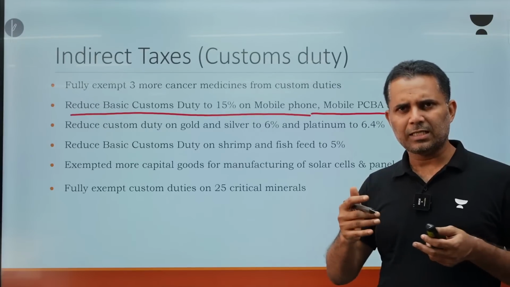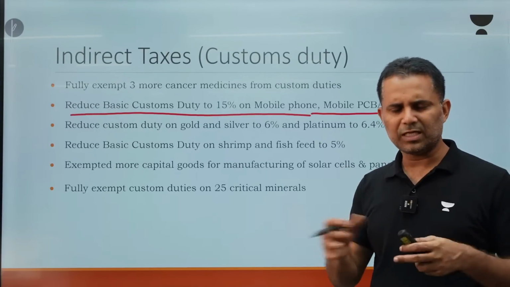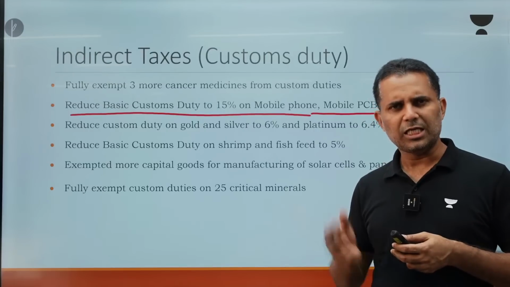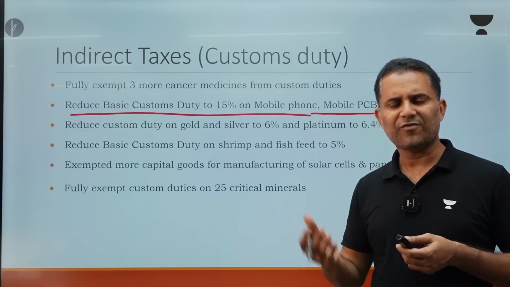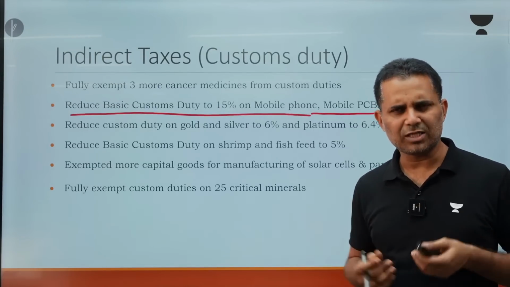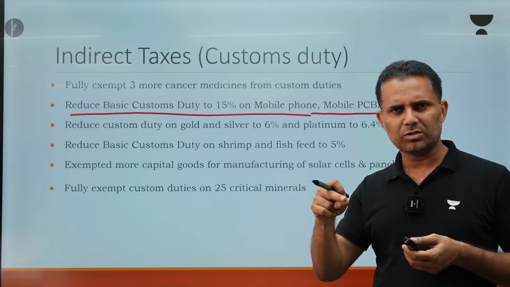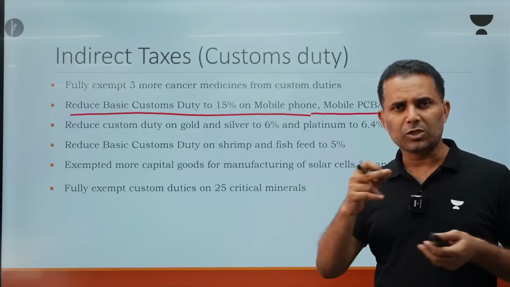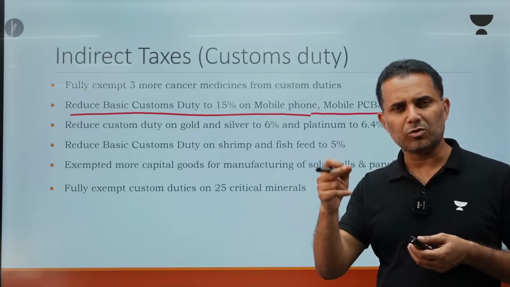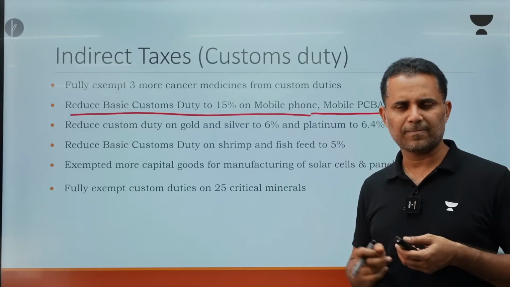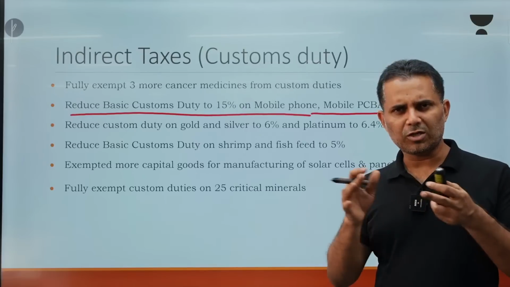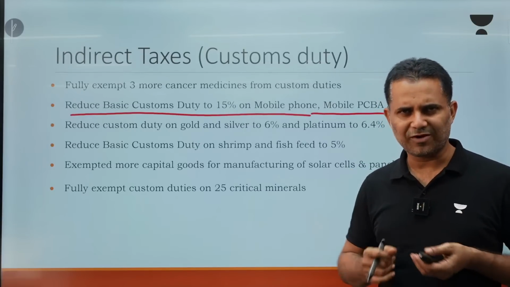Our biggest import is oil. Niti Aayog has said that if we do not try to manufacture mobiles and electronics in India, after a few years this electronics import, which is huge till now, is going to exceed the import of petroleum products. So there is a lot of focus of government on electronics manufacturing and mobile manufacturing.